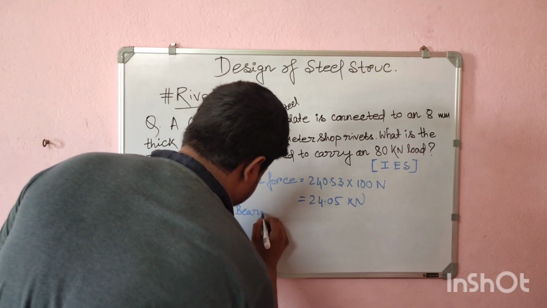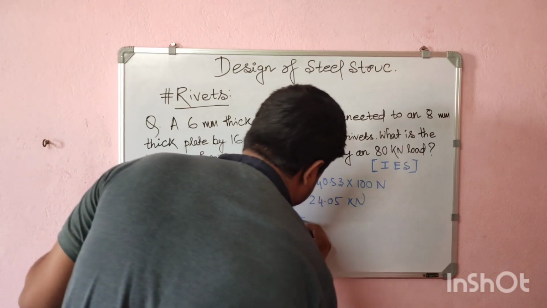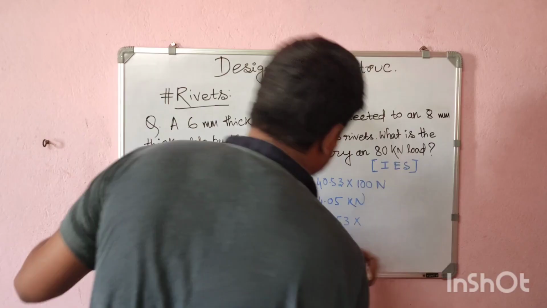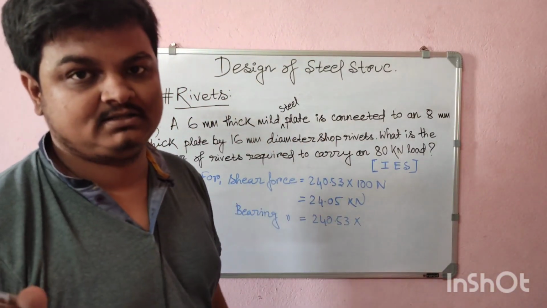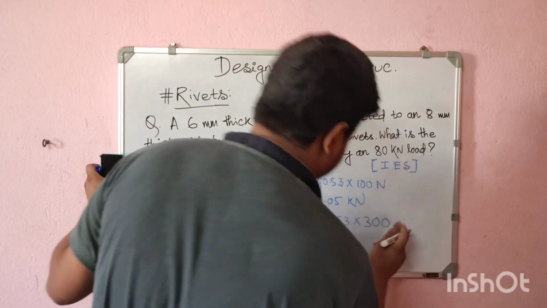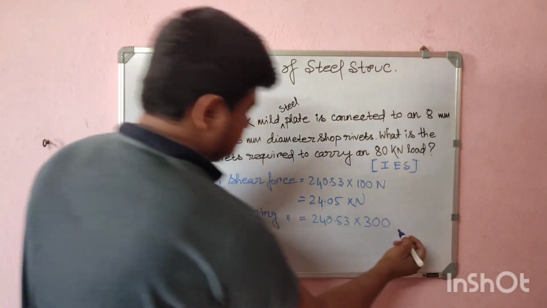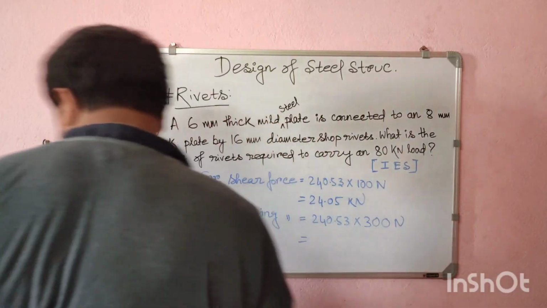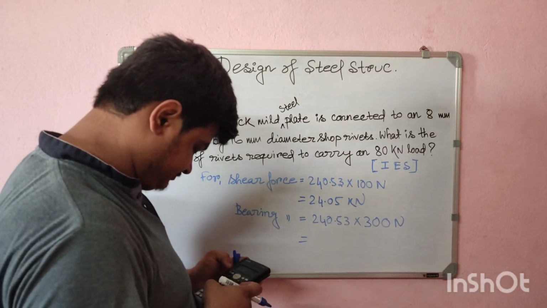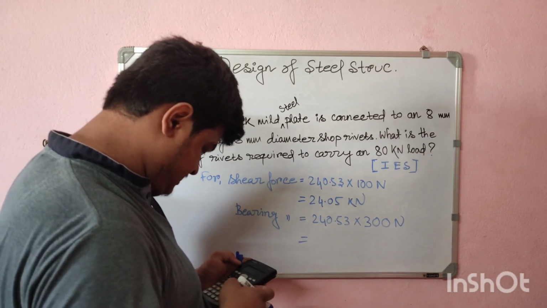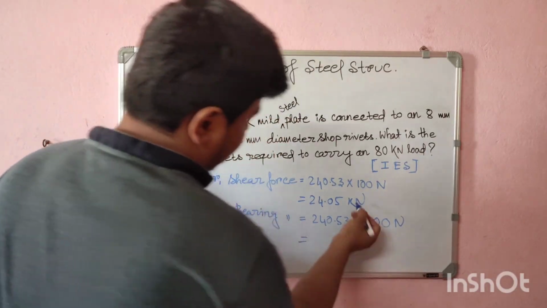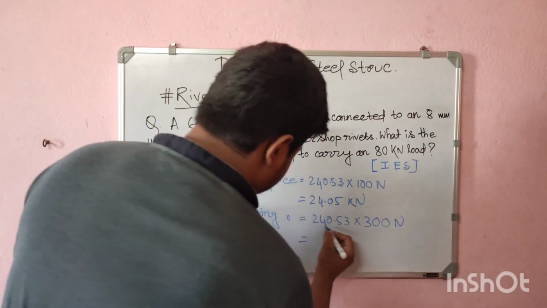For bearing force, that is coming out to be 240, again the same, into 3, but we know that for soft rivets the bearing strength is 300 MPa. Okay, so 300 Newton per millimeter square, and this is millimeter square, so this is also in Newton. So this value will be coming out into 3. If we write in kilonewton, divided by 1000, so that is into 3,